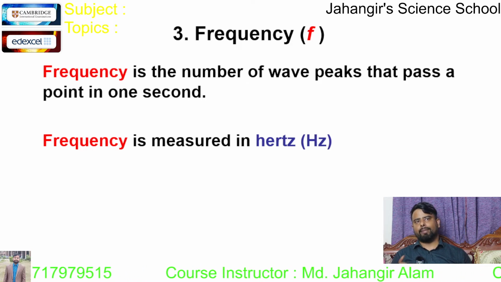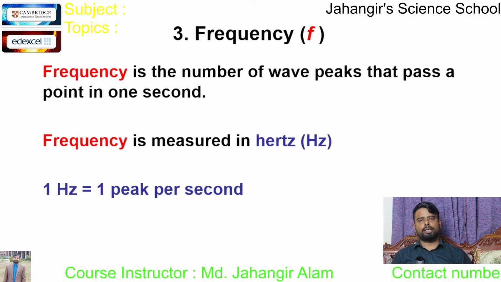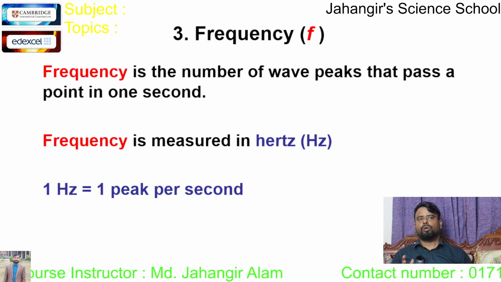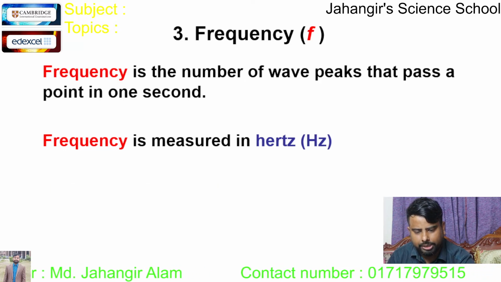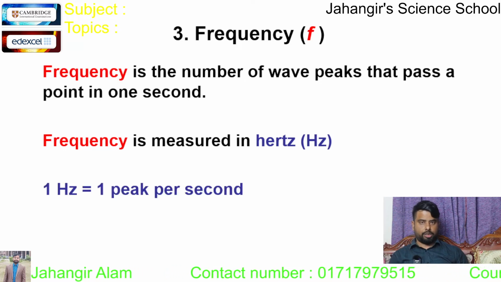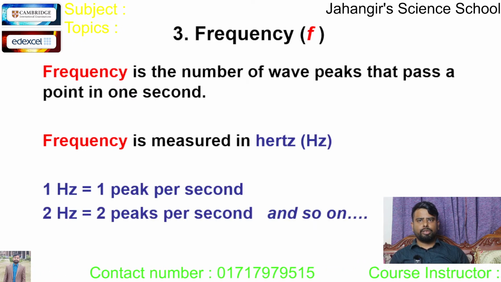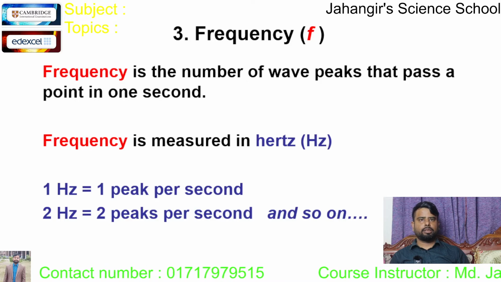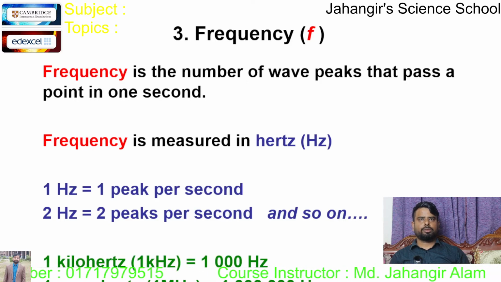Hz, H capital letter, z small letter. 1 hertz equals 1 peak per second. That means if one complete wave is produced within 1 second, it is known as 1 hertz. 2 hertz means 2 peaks per second, and so on. 1 kilohertz means 1000 hertz.